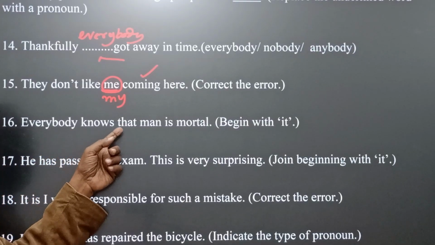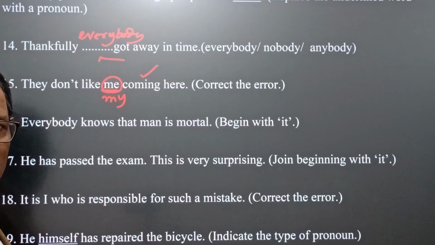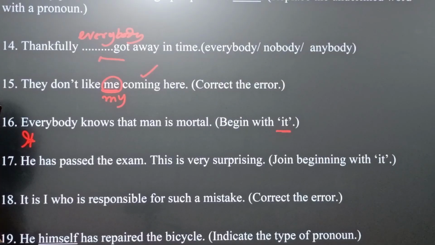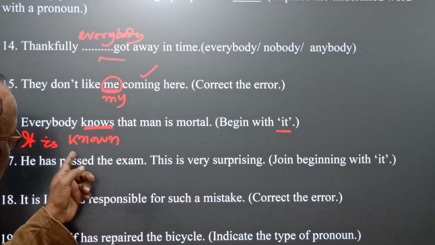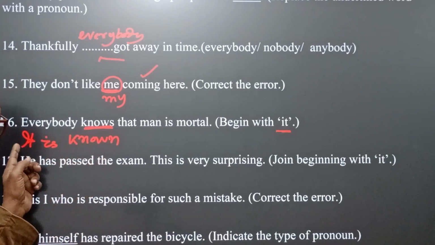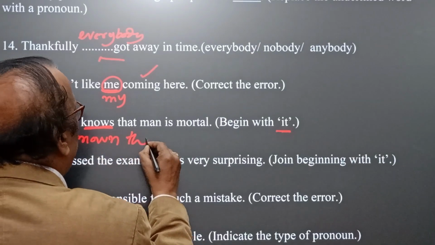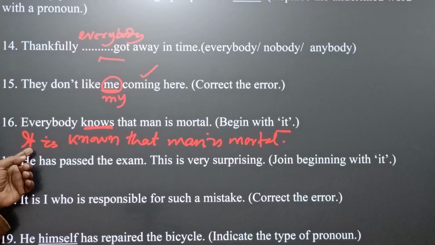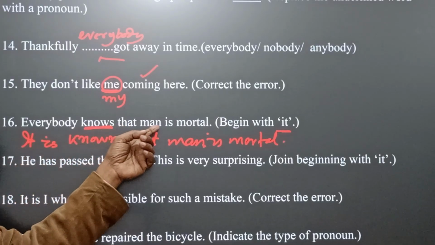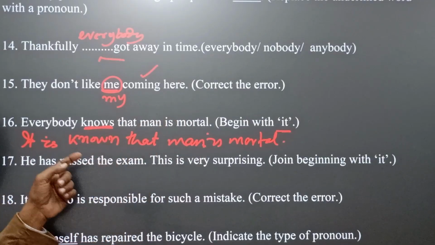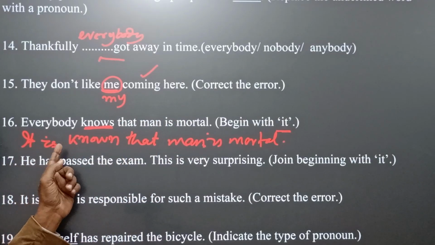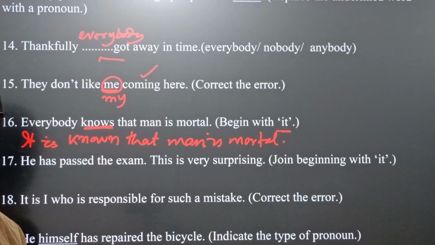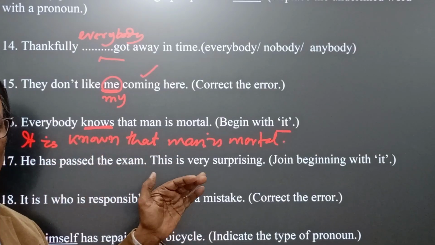Now question number 16. Everybody knows that man is mortal. Yes, if we begin with it, then we have to make a passive sentence. Here, simple present, therefore, is plus past participle. It is known that man is mortal. This is correct answer. Everybody knows that man is mortal. It is in active voice, and if we convert it into passive, then we can use it at the beginning. It is known that man is mortal. This is universally true. Okay.